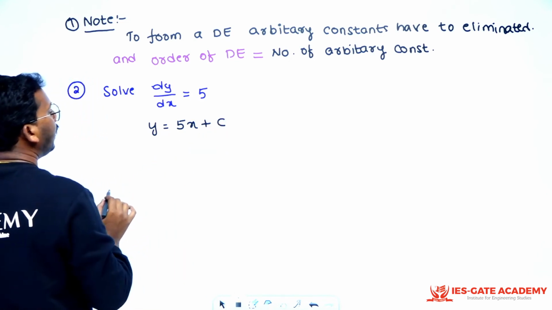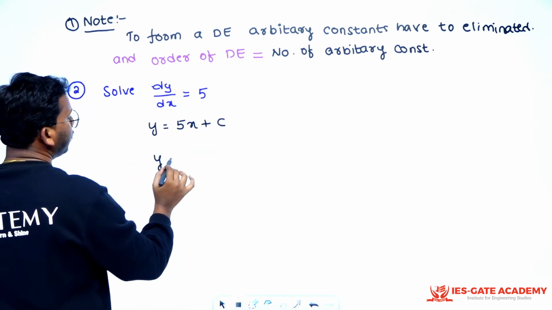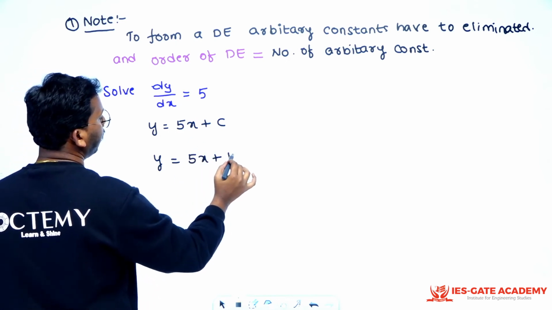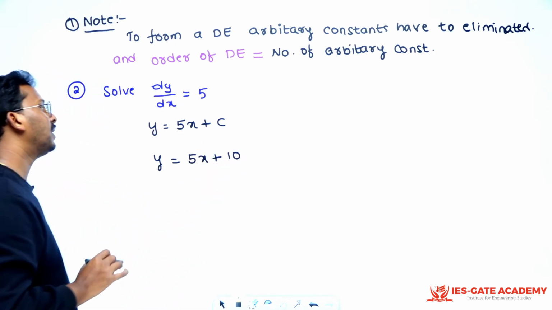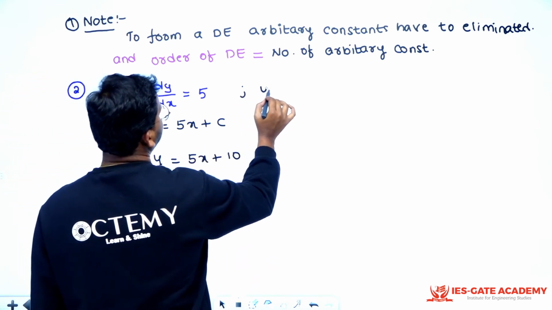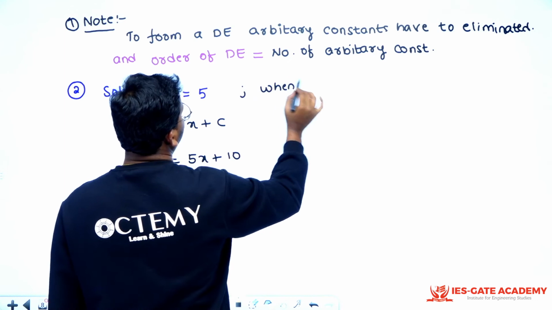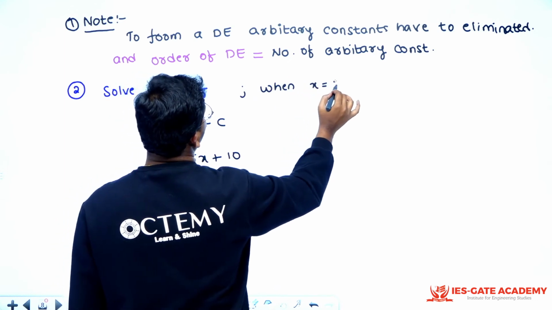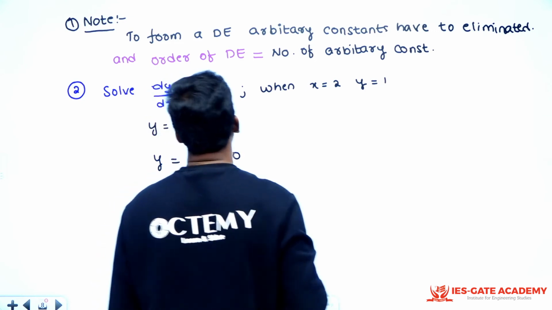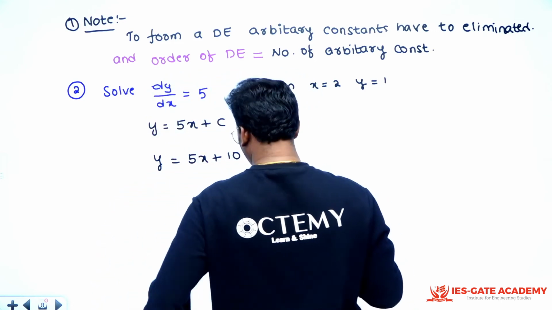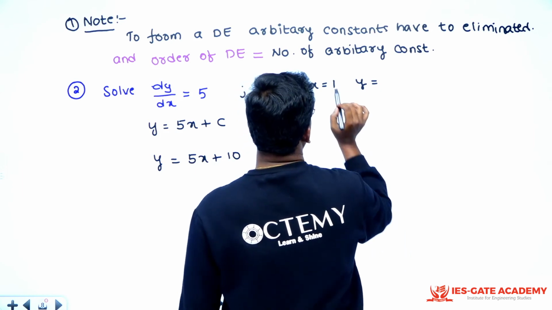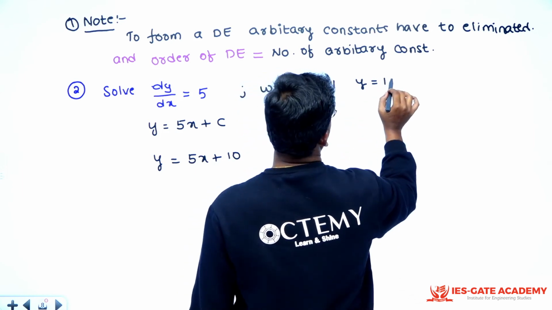Right? And I can write y is equal to 5x plus say some 10. I can get 10, sir. When will I get 10? When I give some extra information: when x is equal to 1, y is equal to 15.